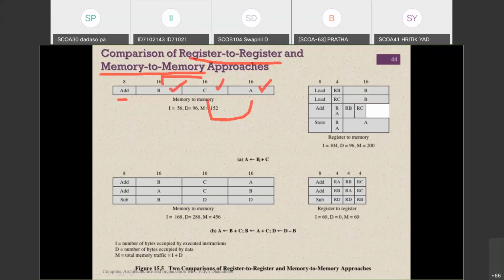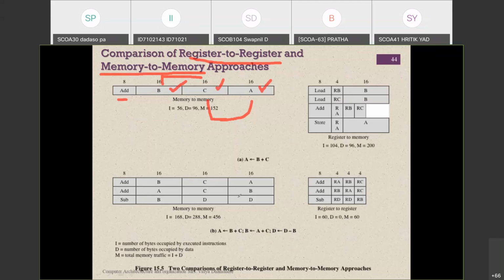So simply, if you want to perform A is equal to B plus C, like these operations, then how will it be done? First thing is that we have to perform the addition of the two registers, and after that the addition result will be stored in the third register. So here, if you perform add A, B, C, which is mentioned here. Second thing, add A, C, B. Then third one is subtract B, D, D. Like these operations are mentioned.